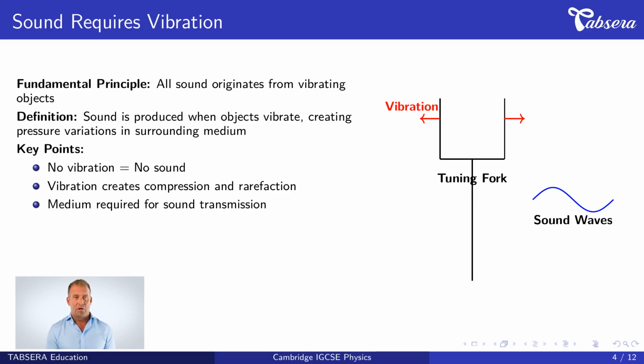Let's explore our first core concept. The fundamental principle states that all sound originates from vibrating objects. This means every sound you hear comes from something moving back and forth rapidly. The definition is, sound is produced when objects vibrate, creating pressure variations in the surrounding medium. Key points to remember. First, no vibration equals no sound. This is absolute. Second, vibration creates compression and rarefaction in the medium. Third, a medium is required for sound transmission. The diagram illustrates a tuning fork vibrating. Notice how the prongs move outward and inward, creating sound waves in the air. This principle is fundamental because it explains all sound production.